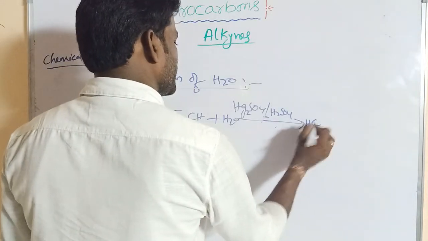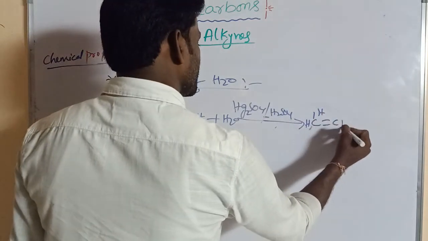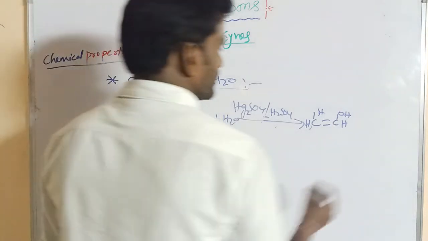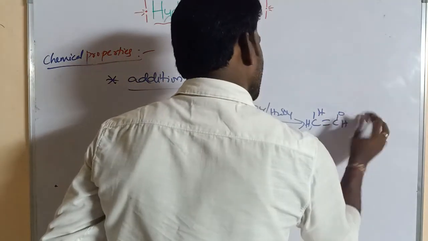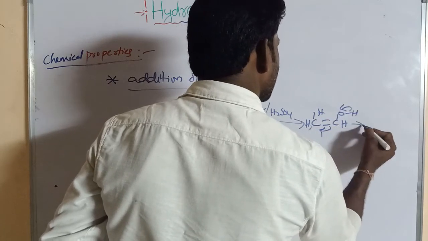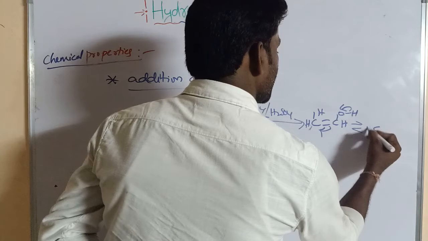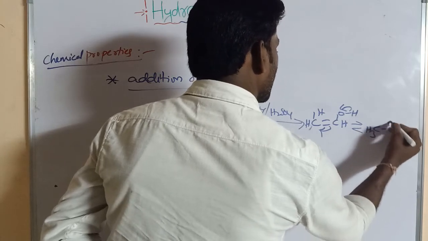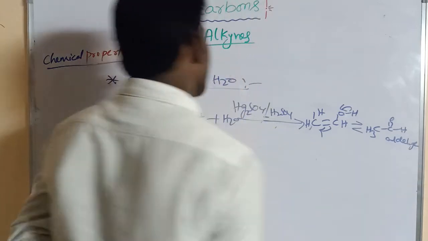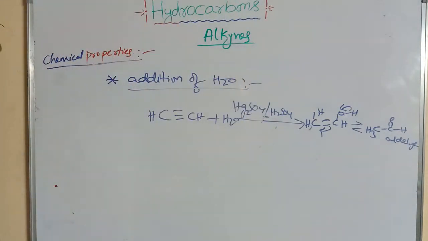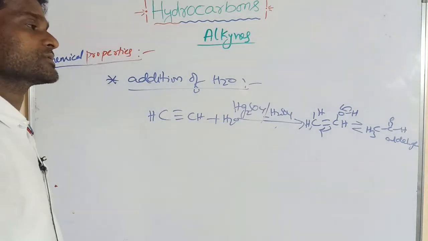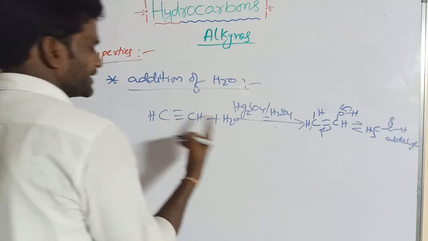Here CH=CHOH. So H is added, and OH is added. This undergoes keto-enol tautomerism. Finally it gives CH3-CHO, so this gives an aldehyde. So acetylene gives an aldehyde, while the others give ketones. So this is for terminal alkynes.